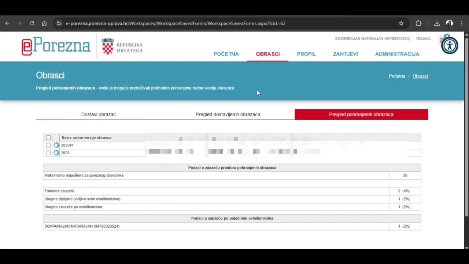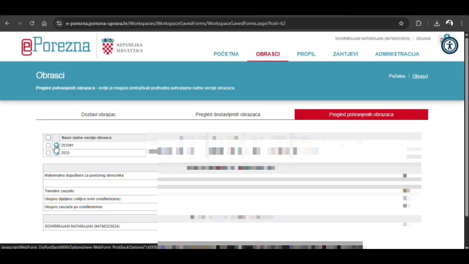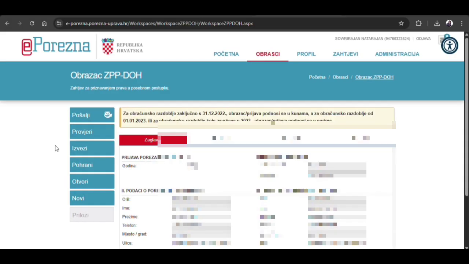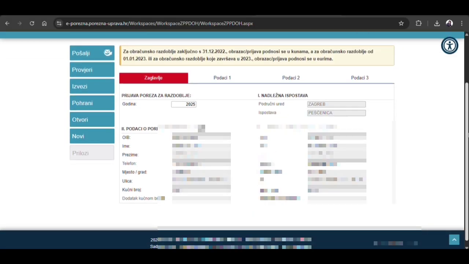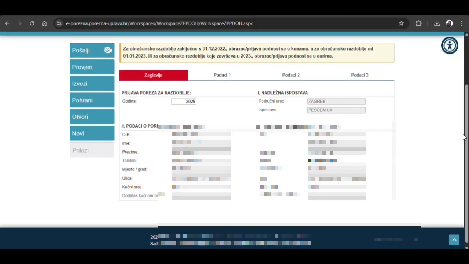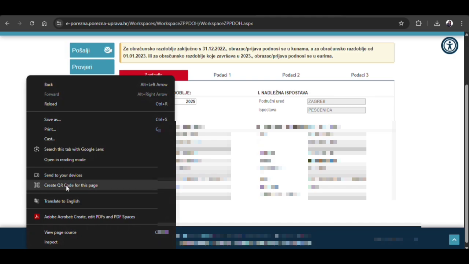And right now I have 2 applications saved. So right now I just save the first one. I am going to click the first one, 2025-1. That is the application we saved right now. And I am going to click that blue color logo, and it will redirect you back to the same page. So you can edit anytime you want before you submit your application.